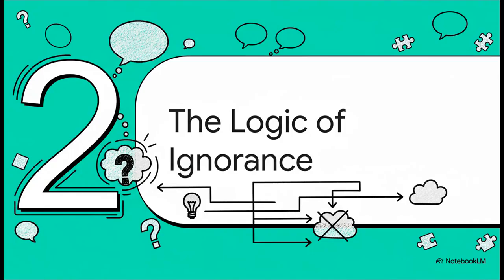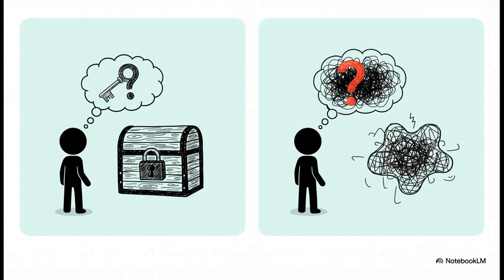So our first stop on this journey is to see how logicians first tried to tackle the most basic kind of not knowing, just plain old ignorance. Now, what's so interesting here is the distinction being made. It turns out there are levels to not knowing. On the one hand, you might just not know the answer to a question. Simple enough. But on the other hand, you might not even understand what the question means. That is a much, much deeper kind of ignorance.